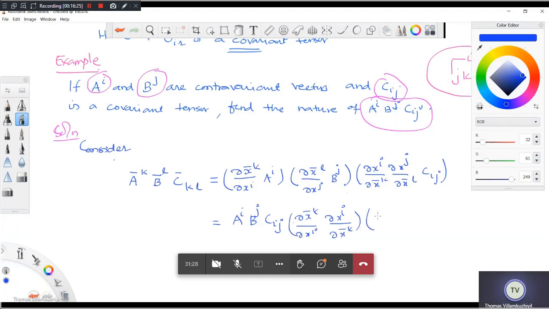Then I have del X bar L by del Xj, and here del Xj by del X bar L. So this is equal to AI Bj Cij. Can you tell me what is the value of these two?